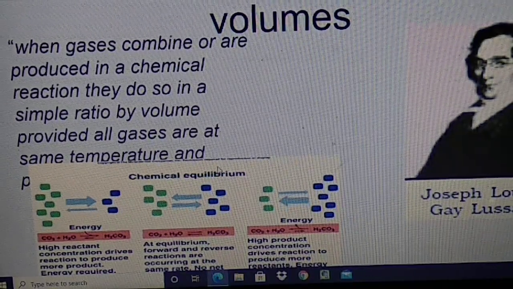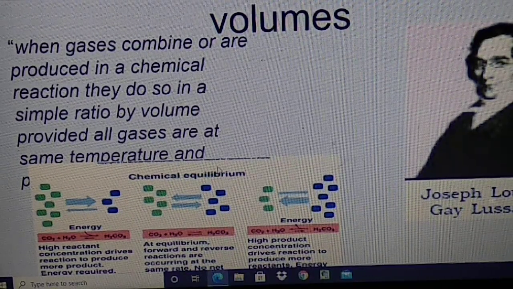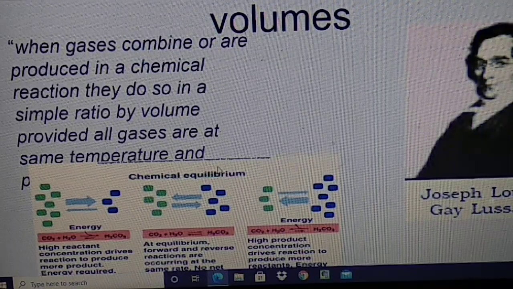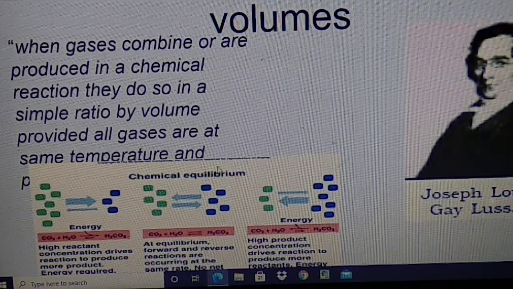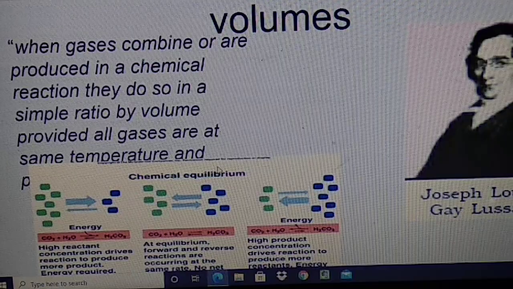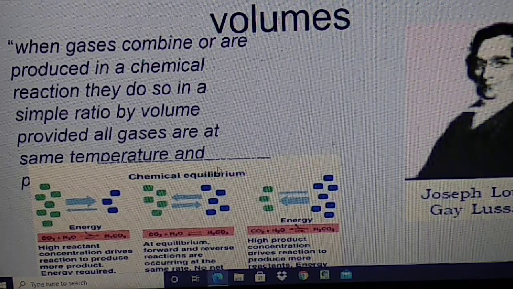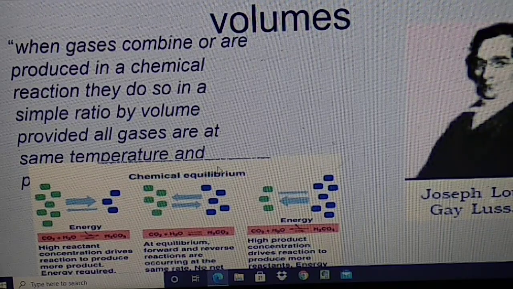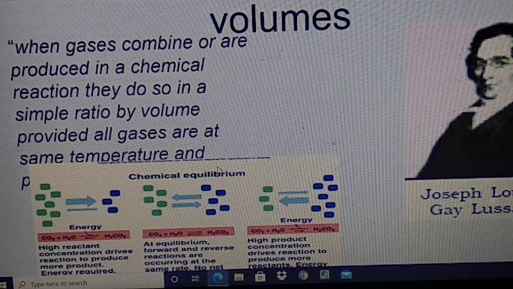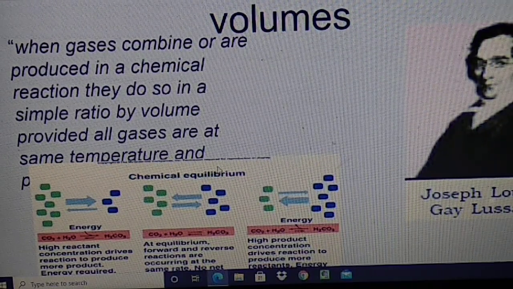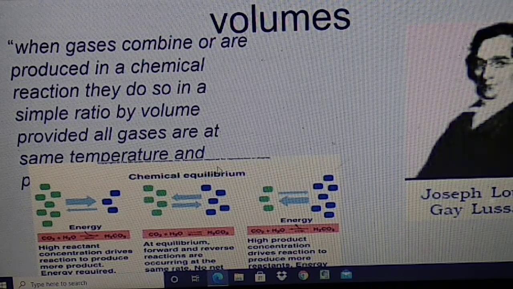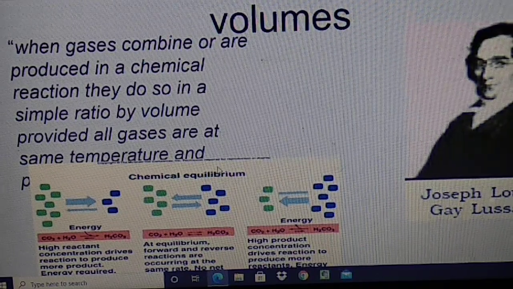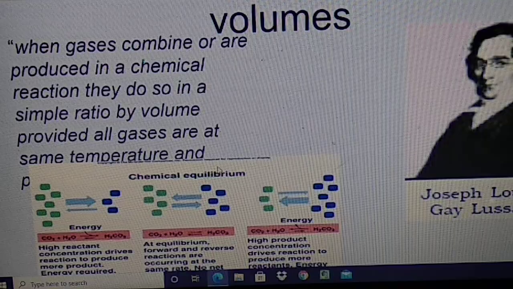One thing you keep in mind, students: Gay-Lussac's law is applicable when the reactants and products are both in the gaseous state. And according to this law, the ratio of the volumes of the gaseous reactants and products at a particular temperature and pressure always bears a simple whole number ratio.